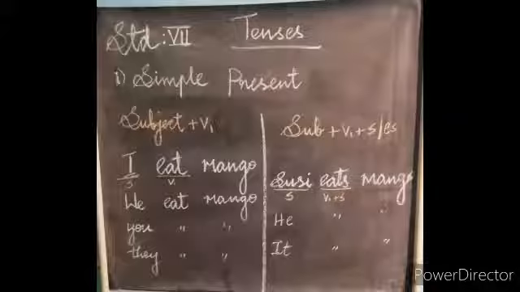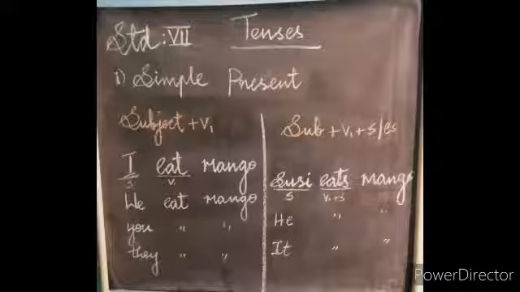Maybe it is a present tense or past tense or future tense. So, verb is very important. After the verb, we can use object, complement or adjunct, whatever may be, but subject and verb is very important.